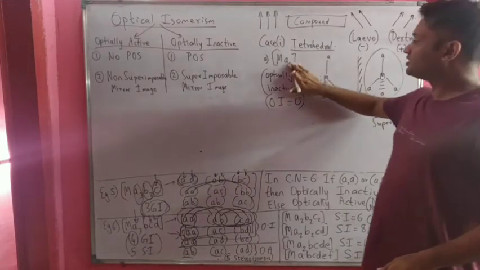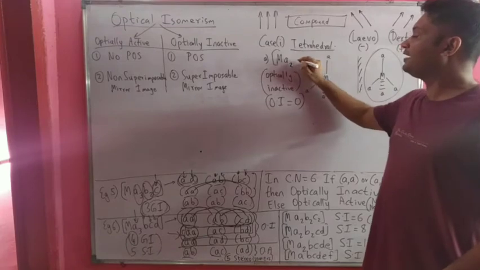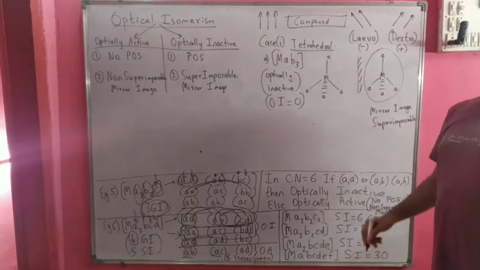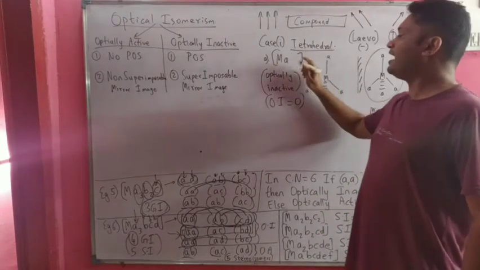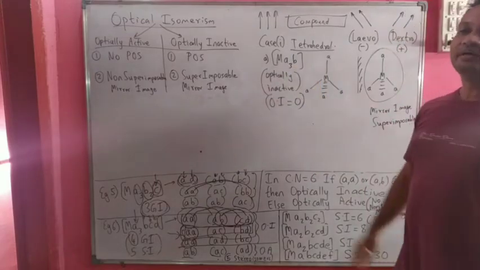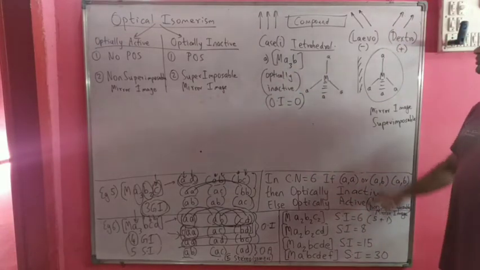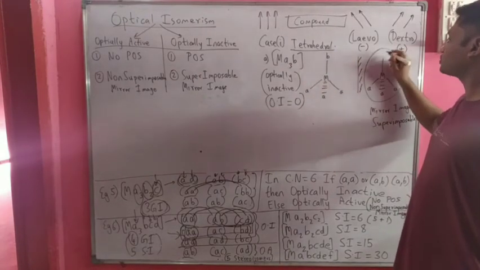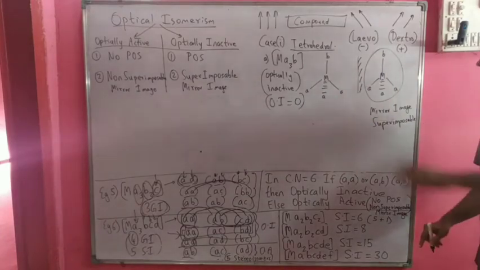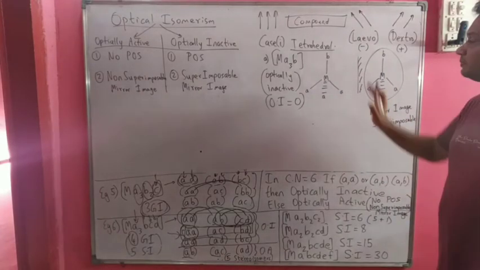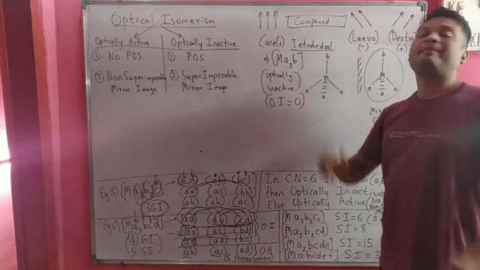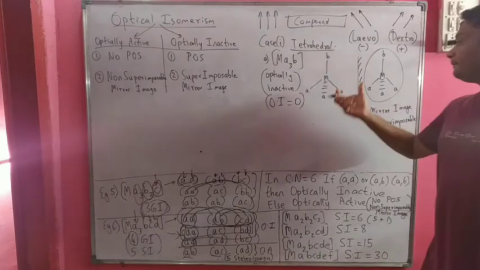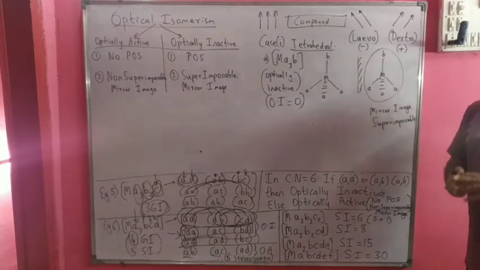Now after this, let us take another example like Ma3B. So if we have the Ma3B structure, let us place these three A's as they are and the B at the top. Its mirror image will be exactly the same. Again the mirror image is superimposable on the original compound. So this compound is optically inactive. That means the number of optical isomers is 0 because these two compounds are one and the same.